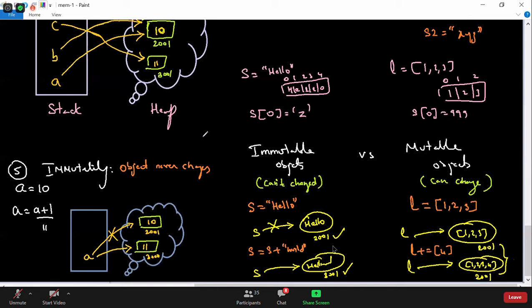No, there is only one object, guys. Just try to understand: S is equal to hello, an object gets created and S is referring to it. L is equal to 1, 2, 3, an object gets created and L is referring to it. That's all. S of 0 is equal to Z and I will print S. L of 0 is equal to 999 and I will print L. Tell me what will get printed now, in immutable objects and in mutable objects.